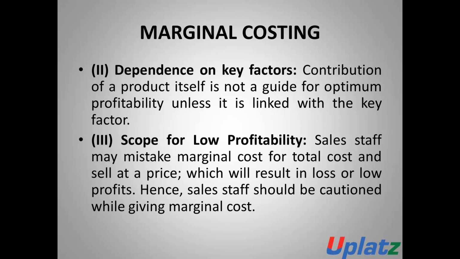Next is scope for low profitability. Sales staff may mistake marginal cost for the total cost and sell at that price. The sales staff may make mistakes by taking the marginal cost for the total cost and selling at that price, which will result in a loss or low profit.